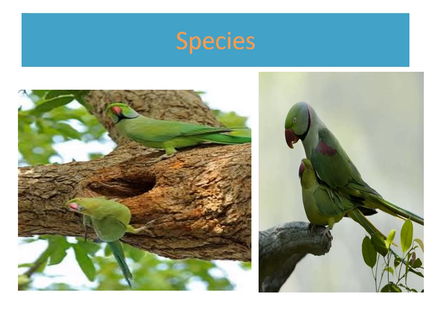For example, the large Indian parakeet, Psittacula eupatria, and green parrot, Psittacula krameri, are two different species of birds.